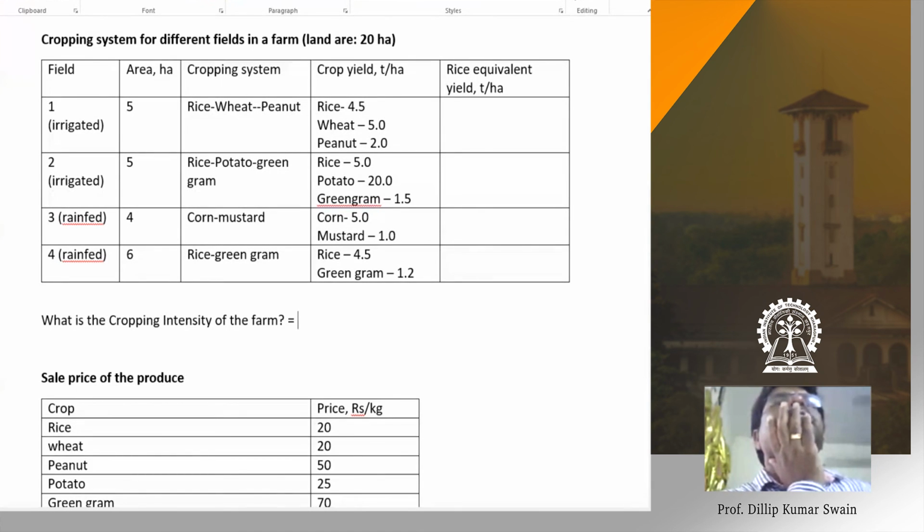So the first one will be 5 by 20 into 100. That is the total of the farm, because the farm is one only; we do not have to divide and calculate for the specific field. We need the cropping intensity of the farm. The farm has 20 hectare land. Field 1, 5 hectare, field 2, 5 hectare, field 3, 4 hectare, field 4, 6 hectares. This is the cropping plan, and we need to calculate the cropping intensity of the farm, not for the field. The whole farm.